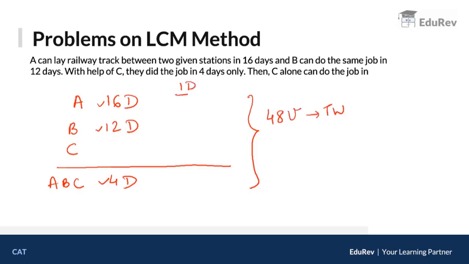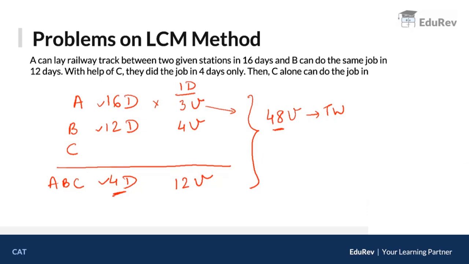Now we are going to talk about 1 day. ठीक है? 1 day. Now A takes 16 days to do 48 units. So 1 day में A will do 3 units because 16 into 3 will give you 48. Similarly, B takes 12 days to do 48 units. So 1 day में B will do 4 units. ठीक है? टोटल कितना हुआ? Check that. 4 days में these guys were able to do 48 units. तो 1 day में they will do how much? 1 day में they will do 48 divided by 4 which is 12 units. ठीक है, 1 day में total all of them did 12 units together.